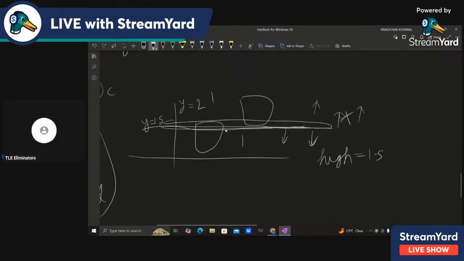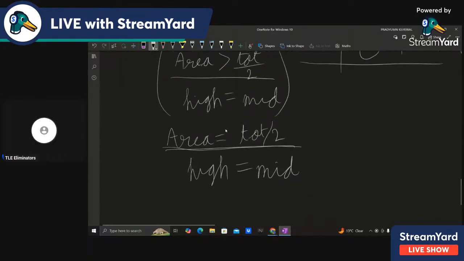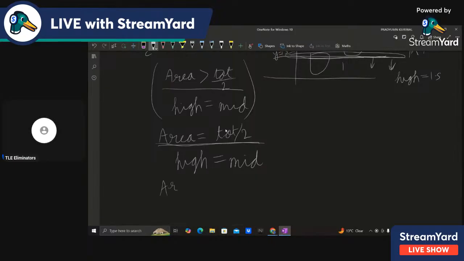All right, so that's what you do. If it is equal to total by 2, then high equals mid. And if area is less than total by 2, then you will just do low equals mid. Why? Because the answer has to be greater than this, because we want to increase the area under the line, right? All right, so I hope the logic of binary search is clear to all.